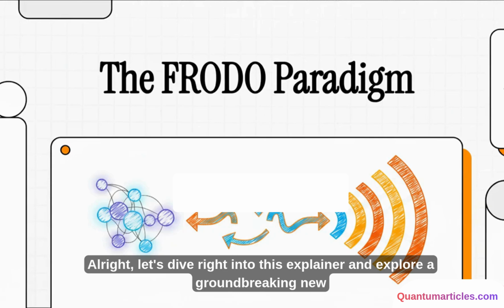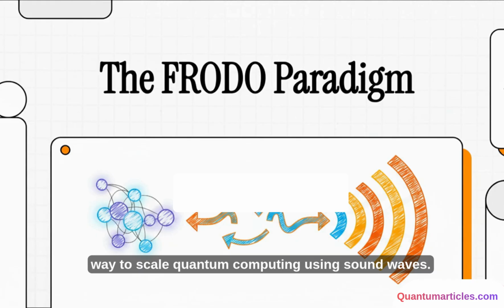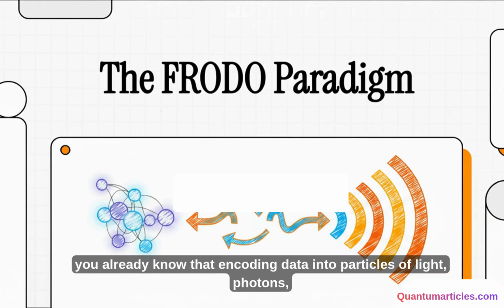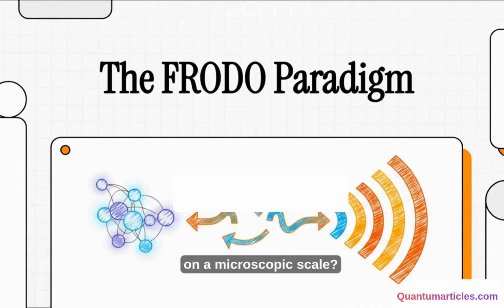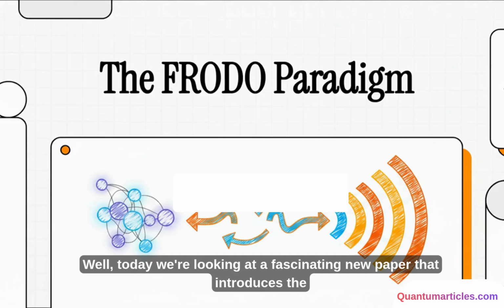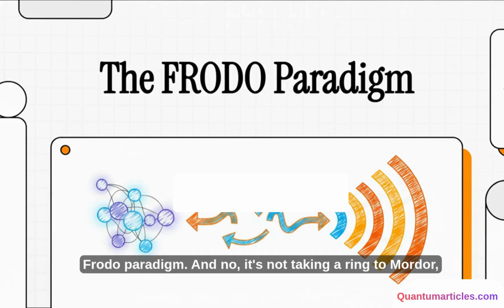All right, let's dive right into this explainer and explore a groundbreaking new way to scale quantum computing using sound waves. Now, if you follow quantum info processing, you already know that encoding data into particles of light, photons, is basically one of our absolute best paths forward. But how do we actually manage all that light efficiently on a microscopic scale? Well, today we're looking at a fascinating new paper that introduces the FRODO paradigm.